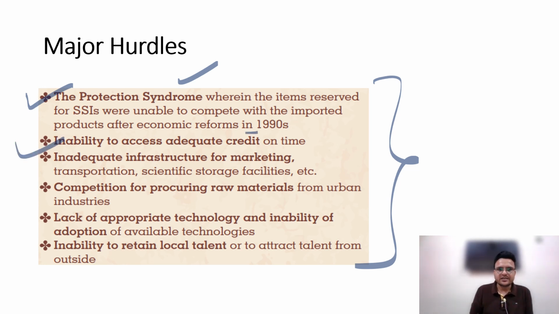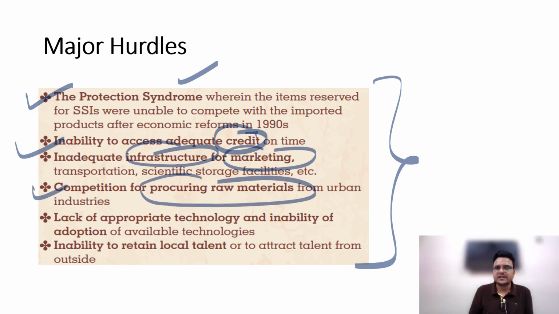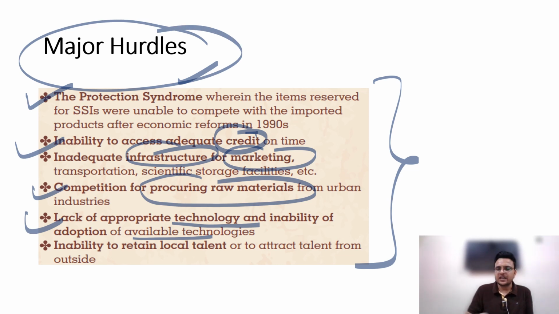Then inability to access credit, infrastructure is not proper, marketing is not okay, a general point only. Then competition for procuring raw material, lack of appropriate technology, and inability to adopt available technology: all the challenges we have with regard to rural industrialization.